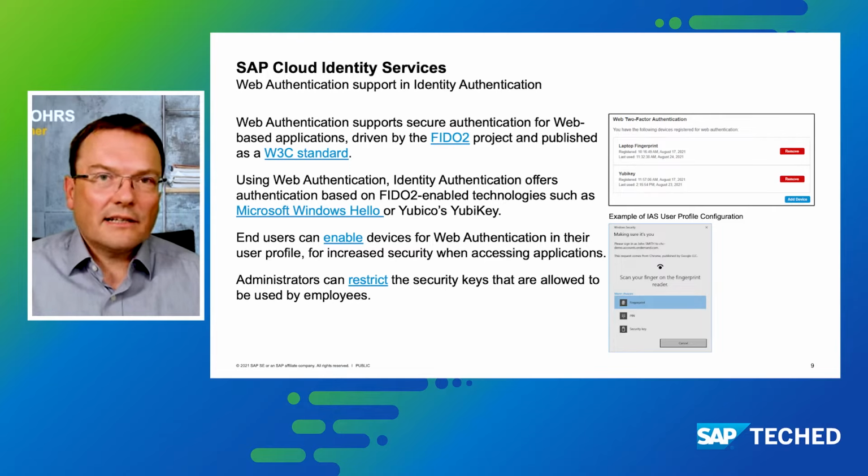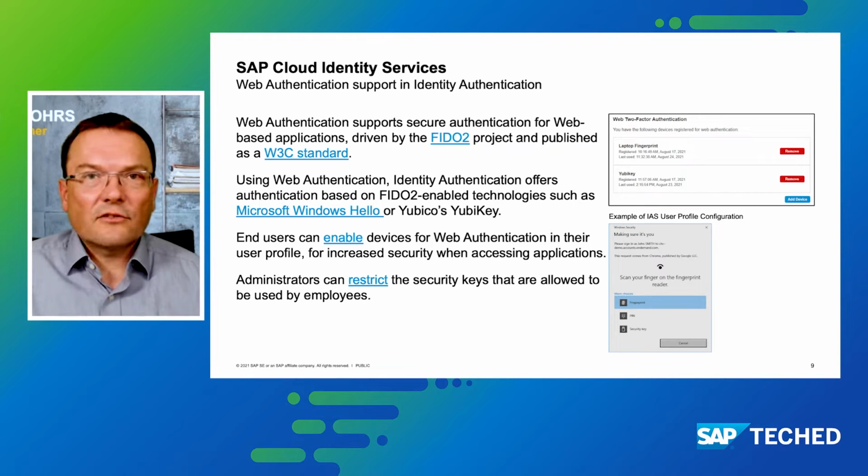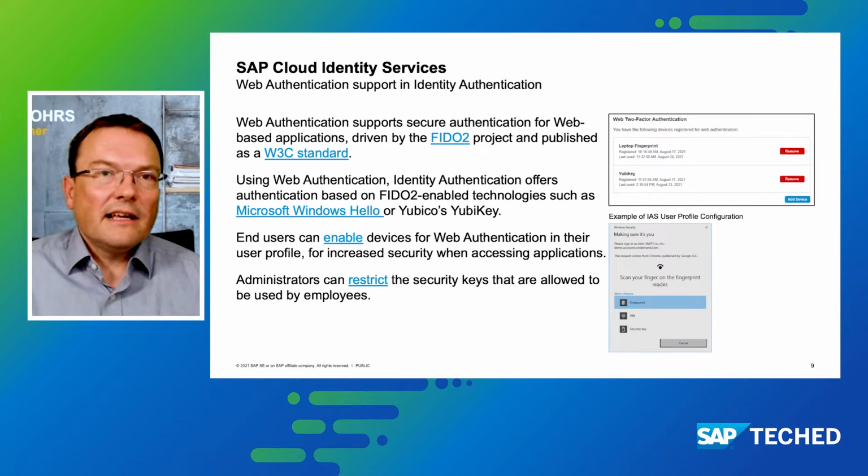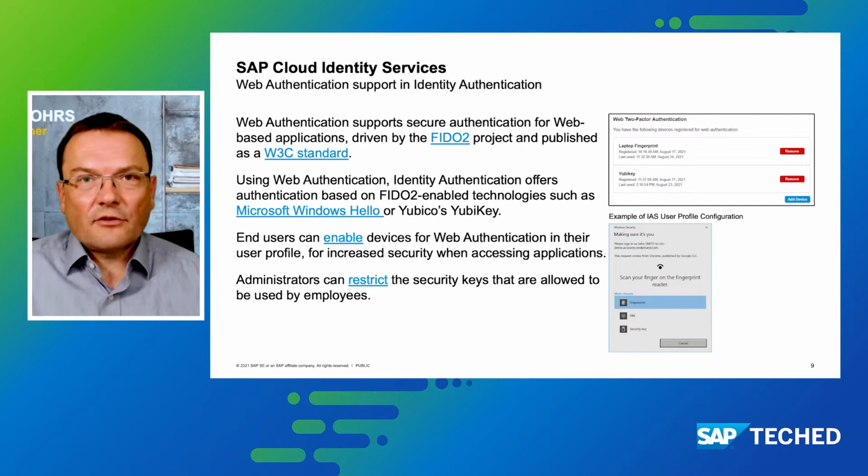So in the upper right corner, you see the configuration page on the profile of the identity authentication service. Every end user can go there and now register devices for two-factor authentication that support the FIDO standard. What you see in the image on the screen is that for my profile, I've configured the fingerprint scanner of my laptop.